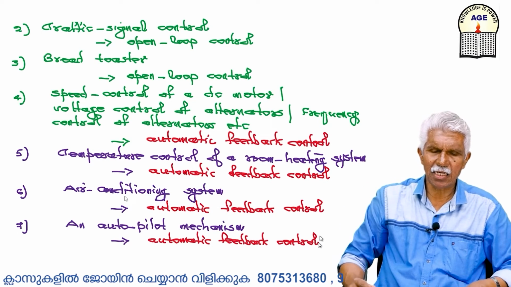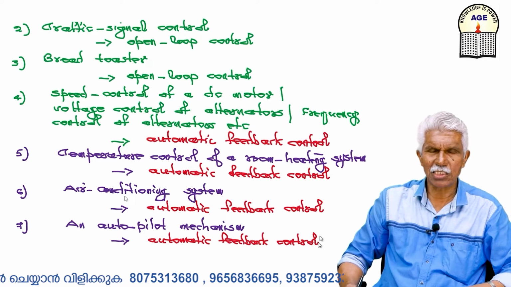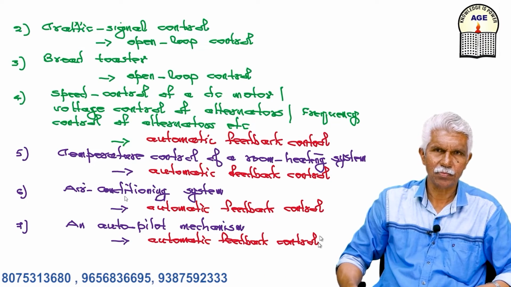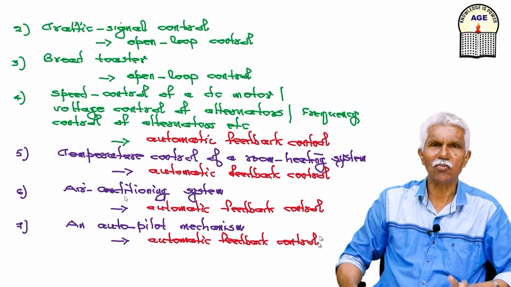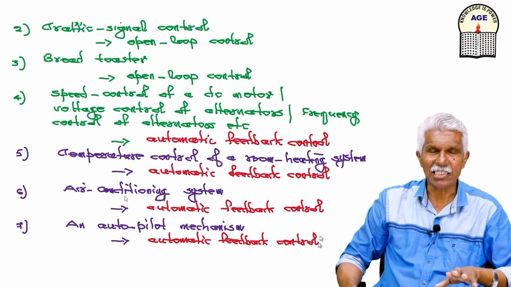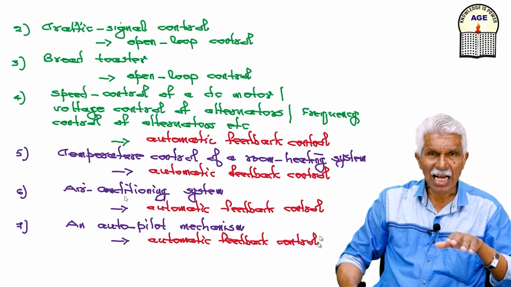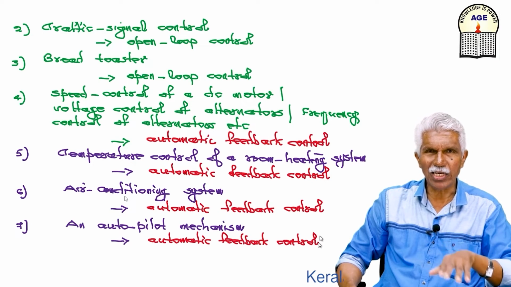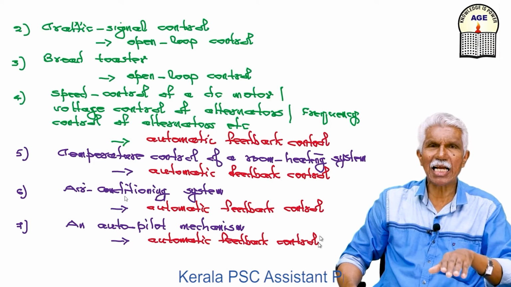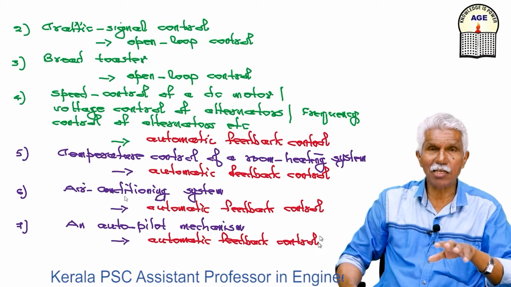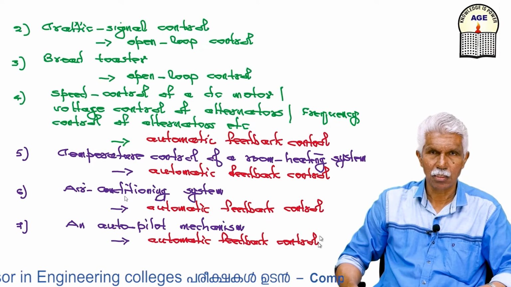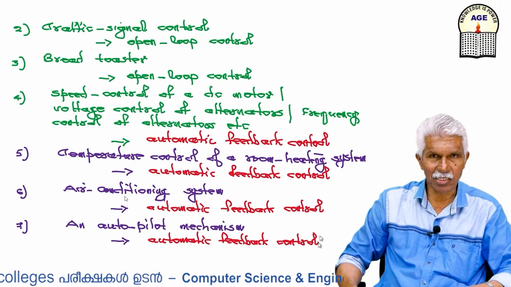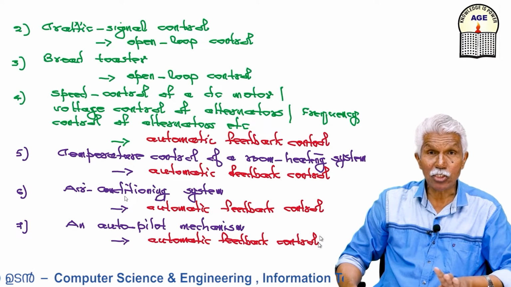So what is an autopilot mechanism? It is when you operate an aircraft. The most critical operations of an aircraft are landing and takeoff. During landing, we are using landing gears. If the landing is not done properly at a particular point, if it overshoots the landing position, very severe accidents can occur, because many of the airports in the world are tabletop type.